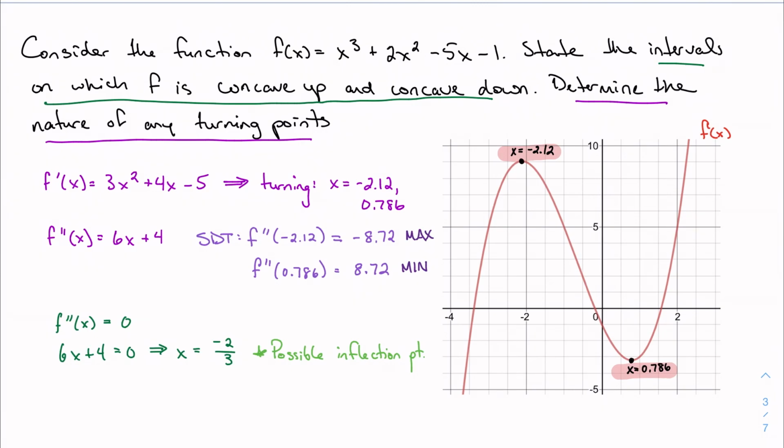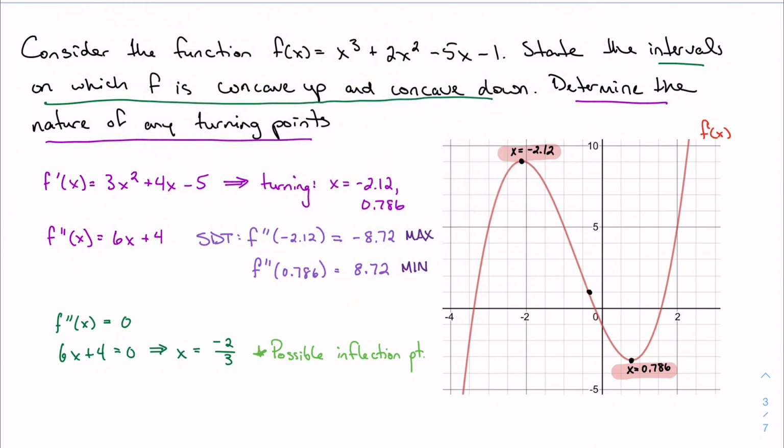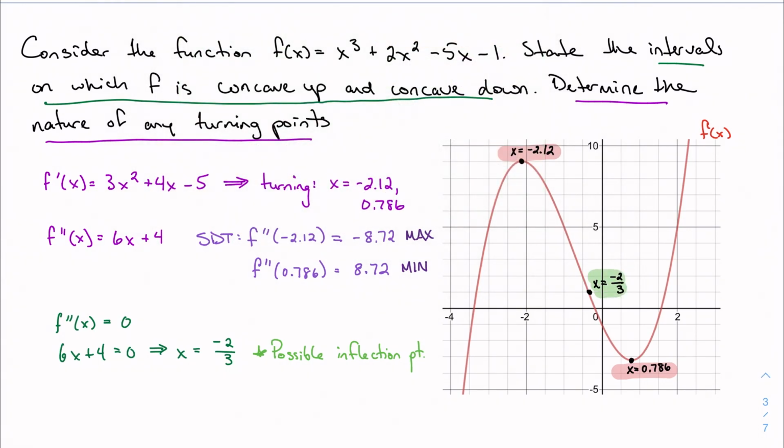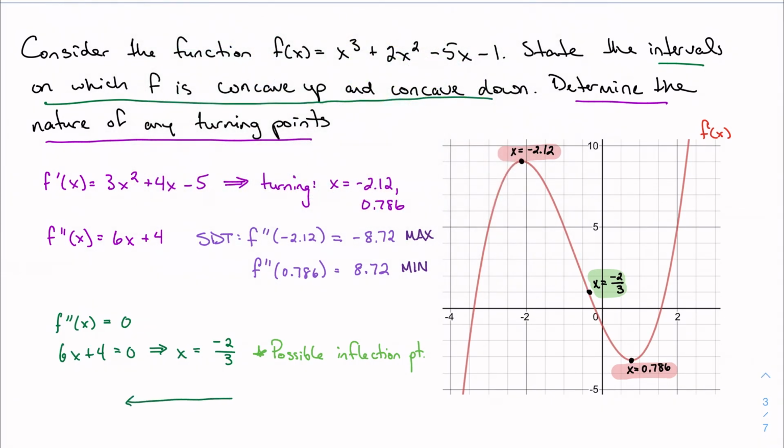So negative 2/3 is maybe about, I don't know, here-ish. So just so we have it in there, just to see where things are going, maybe I'll pick a better color. So just to see a visual, maybe it's about here. I'll highlight it in green just so it sticks out. We have a reference here. Potential inflection point. We'll see what happens. We're going to create our sign chart around that value that I get. And we're going to test points.